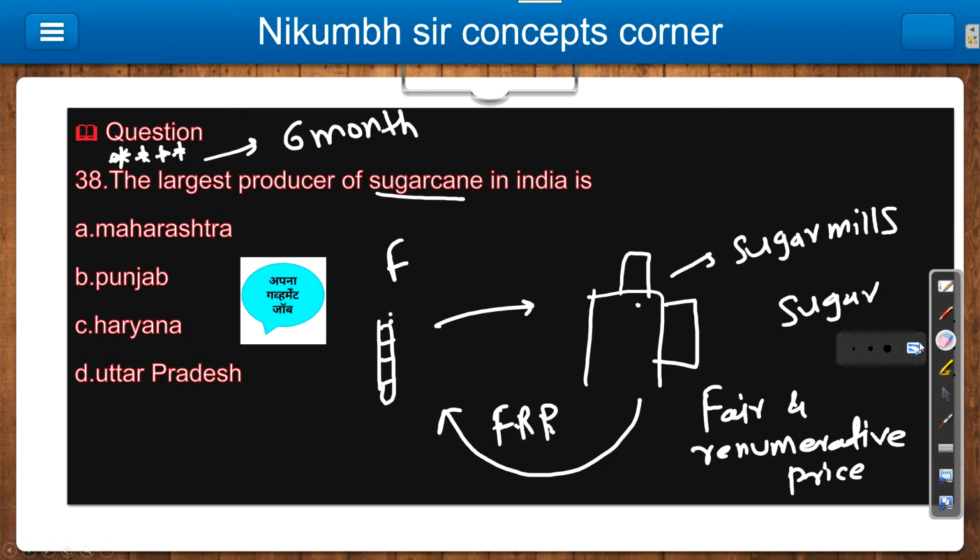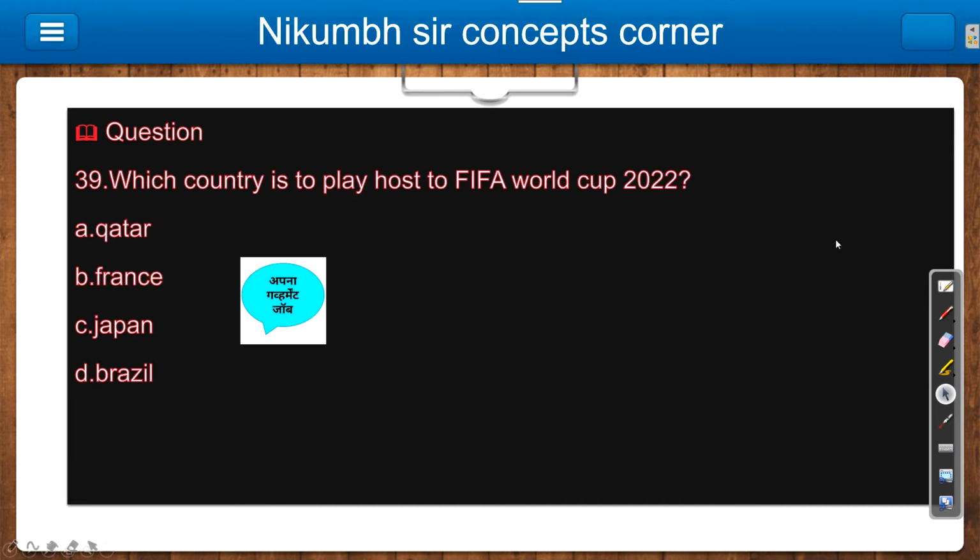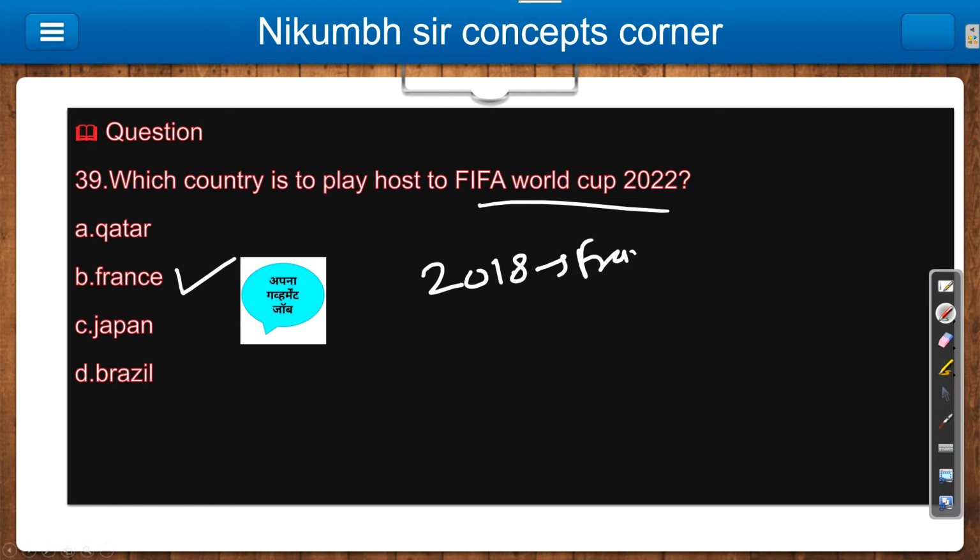Let's move further. Question number 39: which country is to host the FIFA World Cup 2022? So your answer is France, and in 2018 also it was France only.